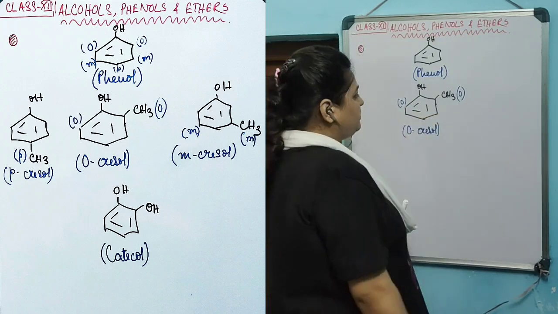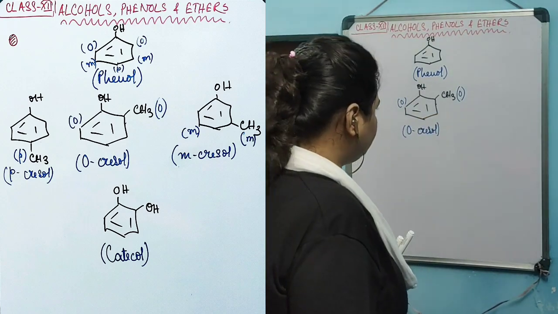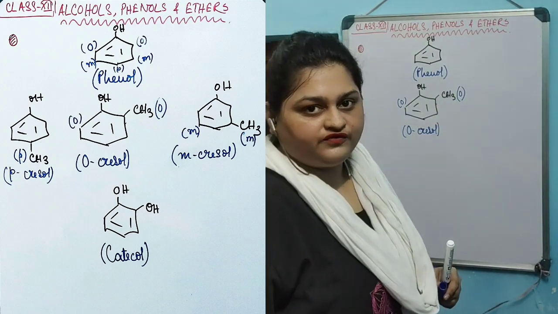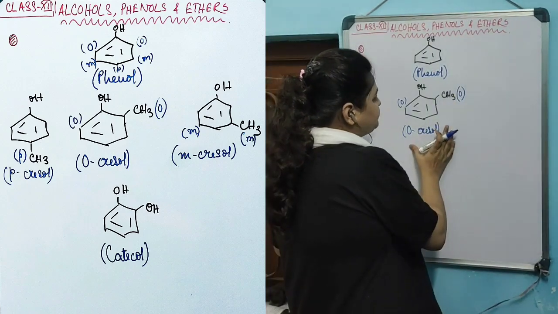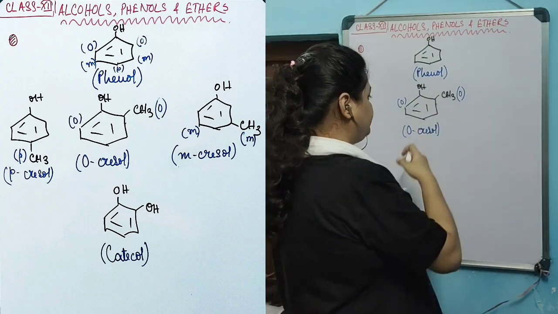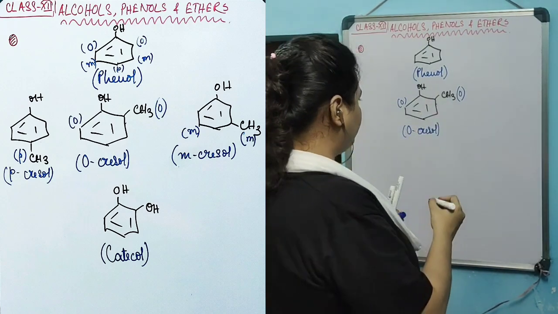So this compound, in which a methyl group has been substituted on a phenol compound, is known as cresol. Specifically, as the methyl group is placed on the ortho position, that's why it is orthocresol.